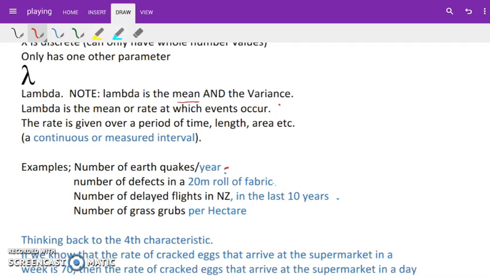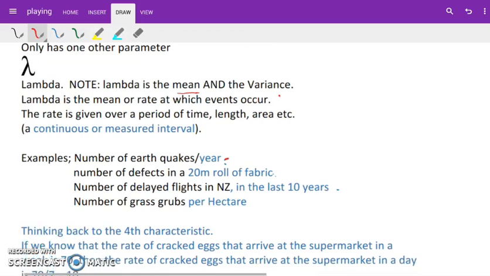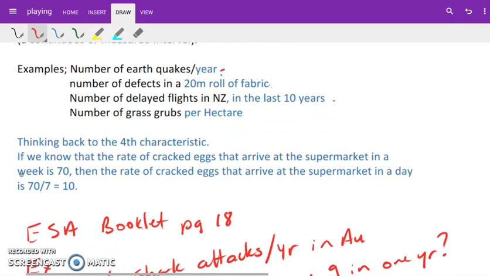Okay, if we think back to characteristic 4, and we know the rate of cracked eggs that arrive at the supermarket in a week is 70, 70 in a week. Then the rate of cracked eggs that arrive in the supermarket in a single day is 1/7 of that. We expect to get 10 cracked eggs arrive at the supermarket in a day.